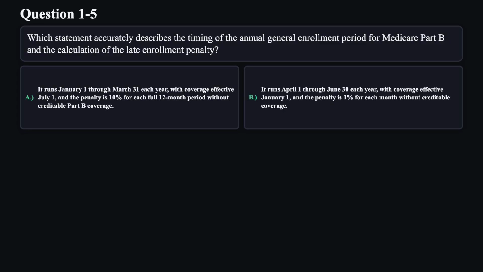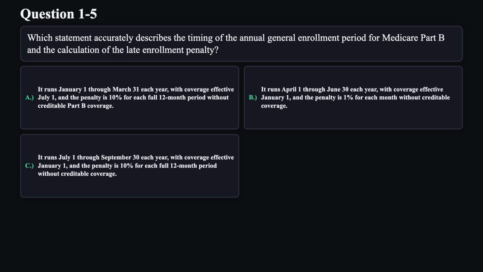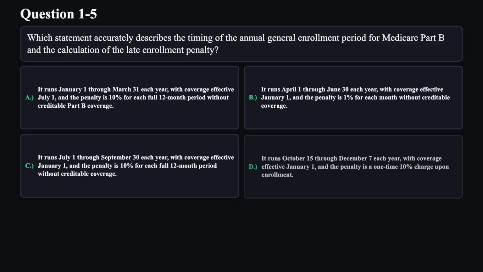B. It runs April 1st through June 30th each year, with coverage effective January 1st, and the penalty is 1% for each month without creditable coverage. C. It runs July 1st through September 30th each year, with coverage effective January 1st, and the penalty is 10% for each full 12-month period without creditable coverage. D. It runs October 15th through December 7th each year, with coverage effective January 1st, and the penalty is a one-time 10% charge upon enrollment.